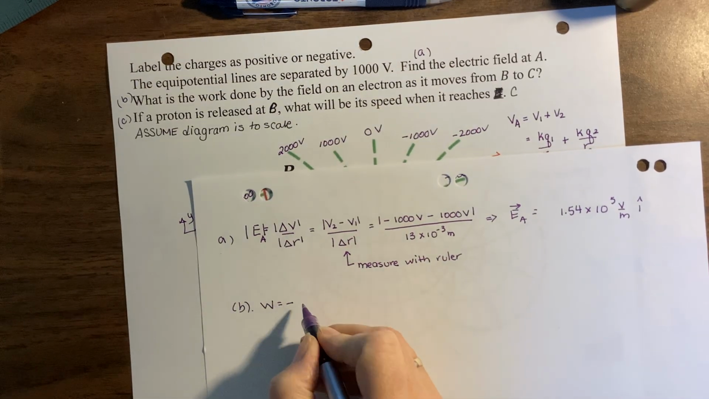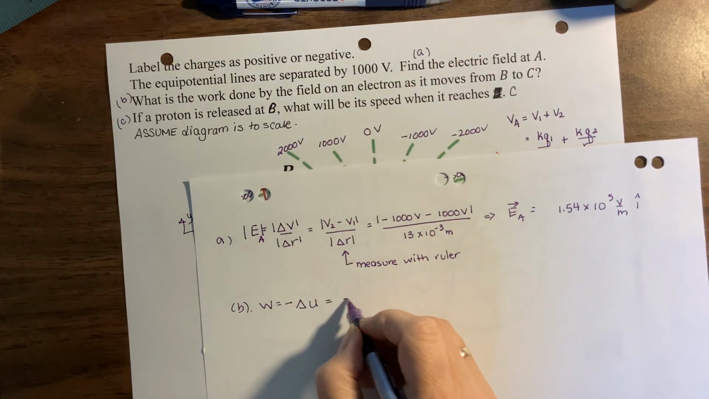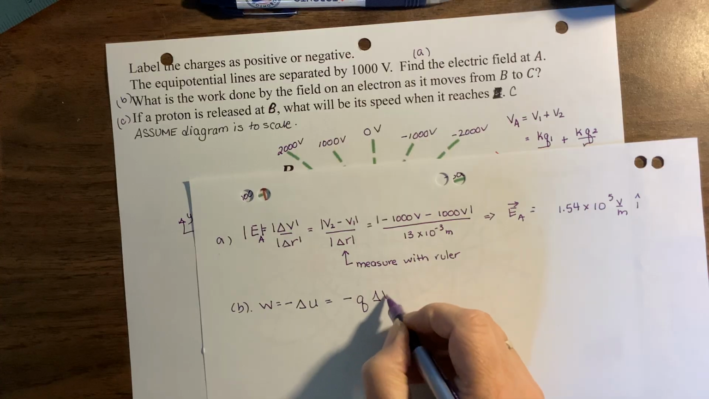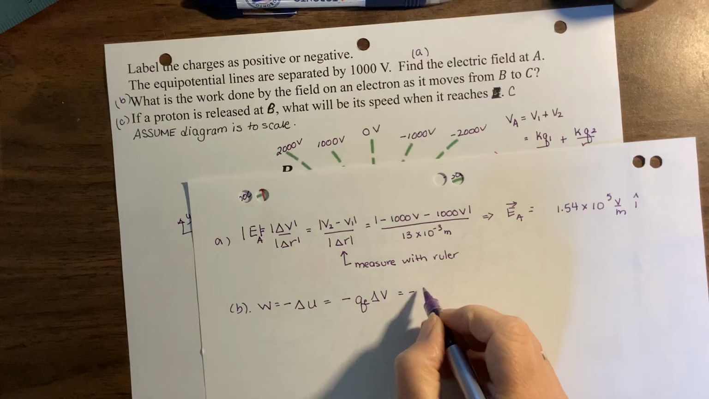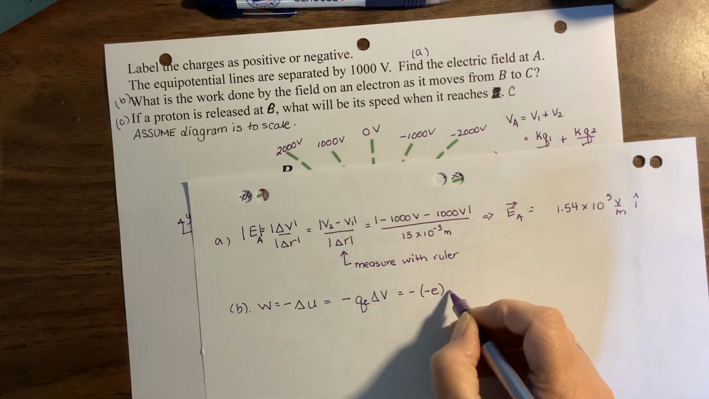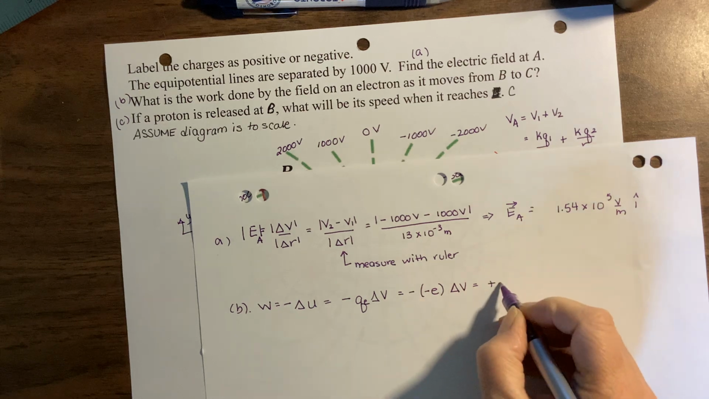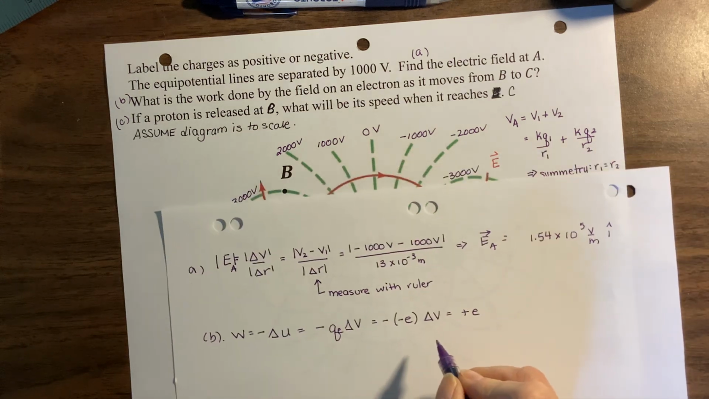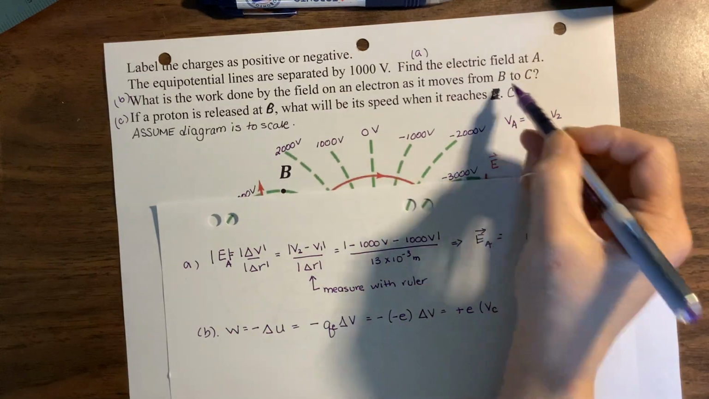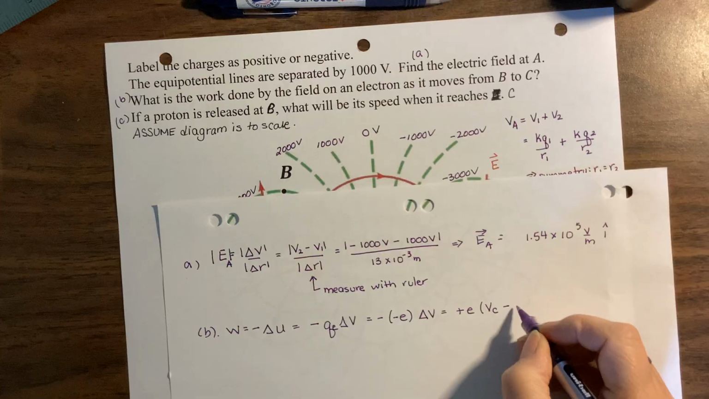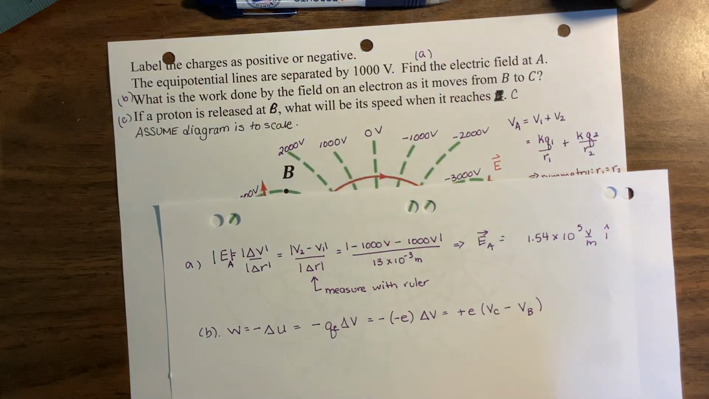We know that work is the negative of the change in electric potential energy. So that's going to be negative of the charge times the electric potential. That's the charge of the electron. Charge of an electron is negative of the fundamental charge. Negative times negative gives us a positive. Delta V is our final potential. It stops at point C, so that's my potential at C. Subtract my initial potential. It started at B. So that's point B.